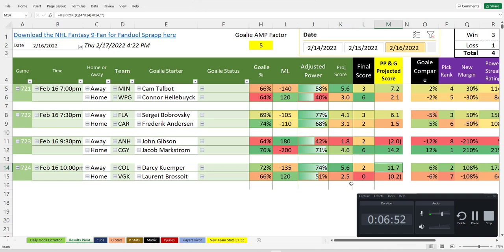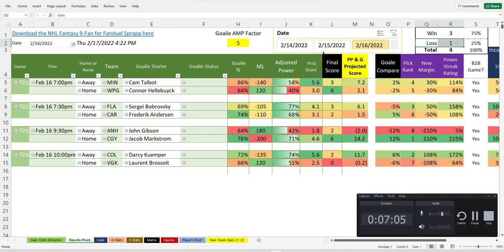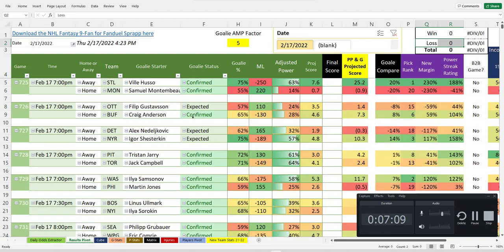Here, Colorado didn't score as much. Brisson played okay, even though I talk trash about him. And Minnesota was the one that lost. That's the game that lost here yesterday. All right, let's go. We got 3 minutes. Let's do today. A lot of games today.